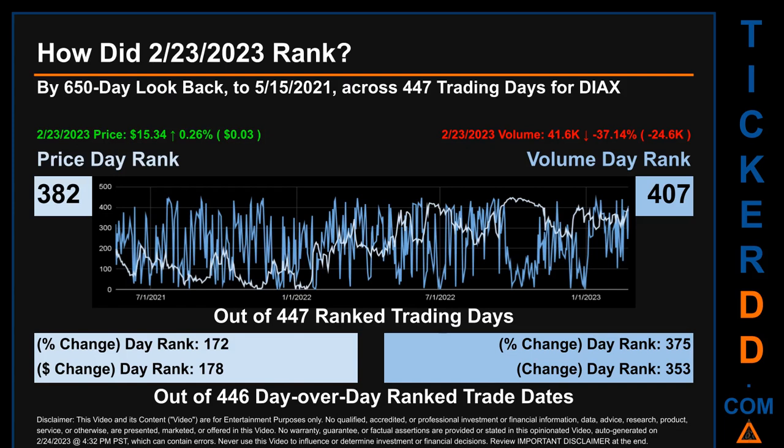The line graph overlays price and volume's daily ranking, as shown respectively in light versus dark blue, across those target trading days. In this view, essentially the dips are good whereas the spikes are bad. The price's day over day percentage change, jumping 0.26% on February 23, 2023, had a day rank of 172 while its dollar difference of 3 cents had a rank of 178 when compared day over day across 446 trading days. Volume's percentage change and difference were ranked respectively at 375 and 353.